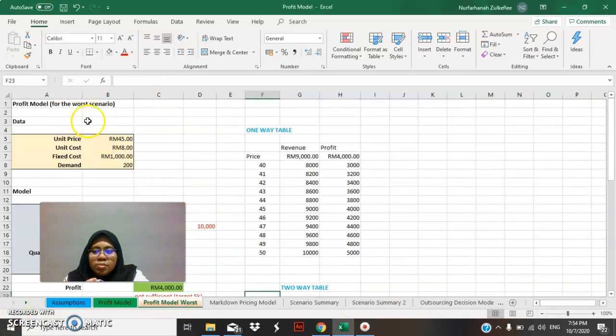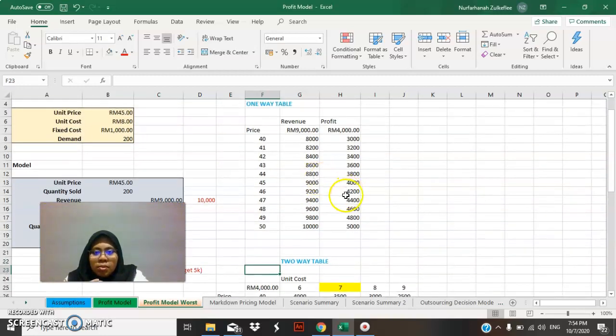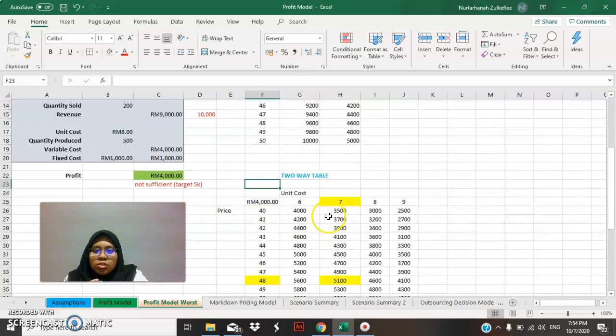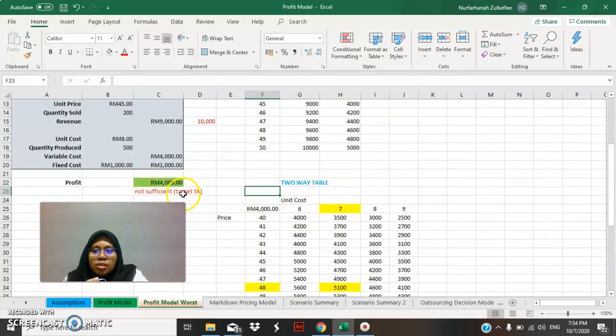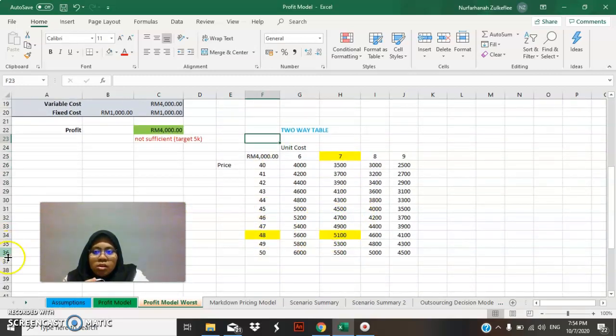So next is the profit model for the worst scenario, and this data I get from my assumption table. I use the same way, where my profit is not sufficient and my revenue also is not sufficient. So I made the one-way table and two-way table to find a way to get to my target, which I found on this two-way table. From this two-way table, I decided to increase the price a little bit, from 45 ringgit to 48 ringgit.